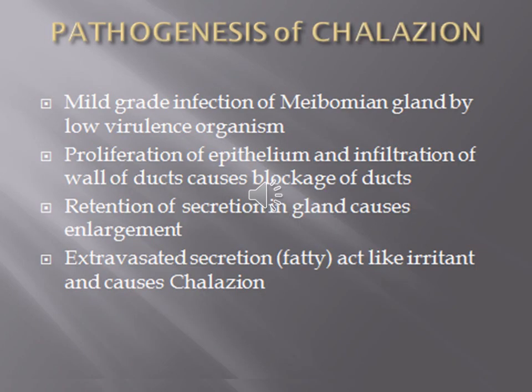The pathogenesis of the chalazion is a low grade inflammation by organisms which are less virulent, causing clogging or blocking of the duct of the meibomian glands. Because of that, the secreted material accumulates within the gland, causing a gradual increase in the size.